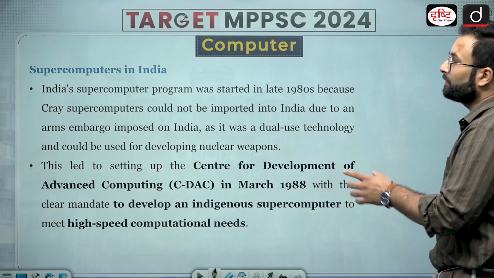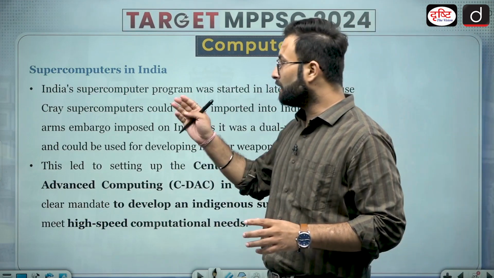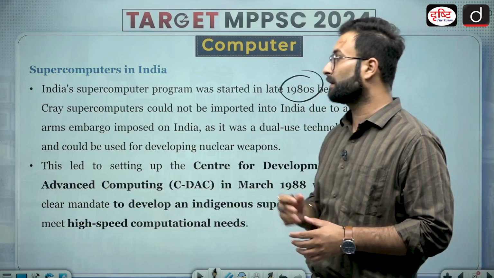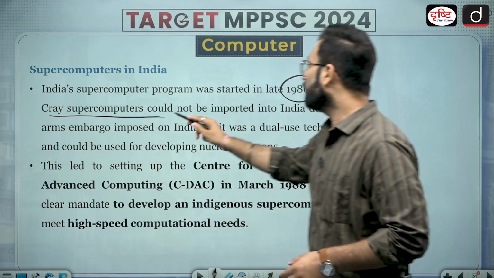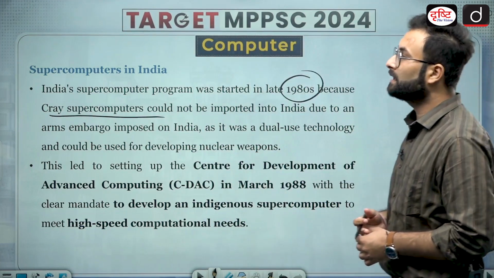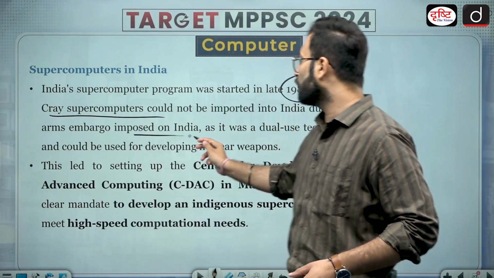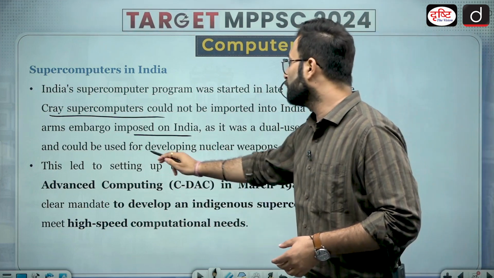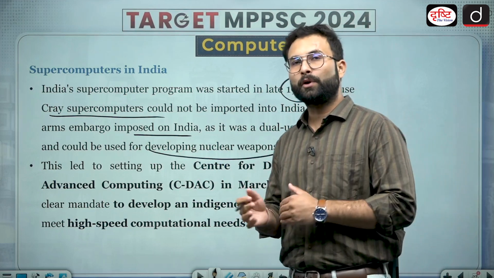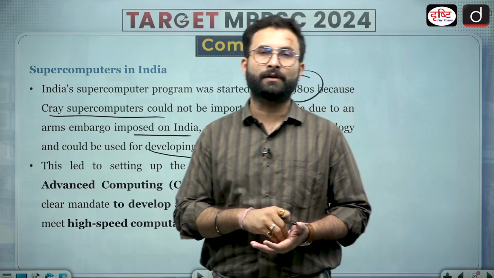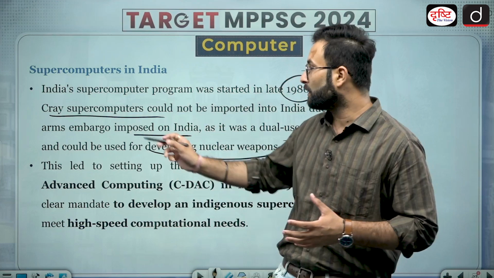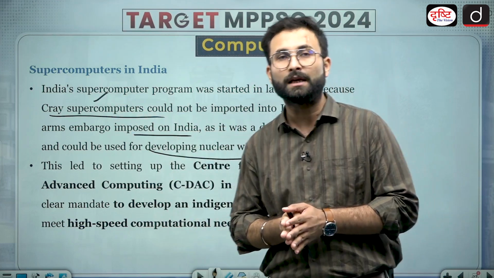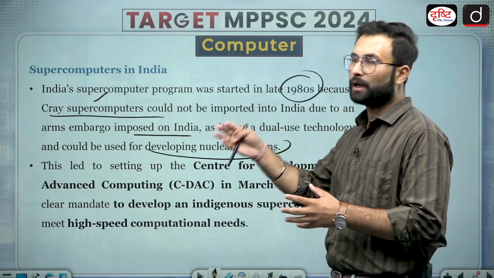Now moving further, here you can see supercomputers in India. In India, the supercomputer program started way back in the 1980s because Cray supercomputers could not be imported into India due to the arms embargo which was imposed on India. It was dual use technology and could be used for developing nuclear weapons as well. So at that point of time there was this arms embargo on our country, and that is why it could not be imported into India.